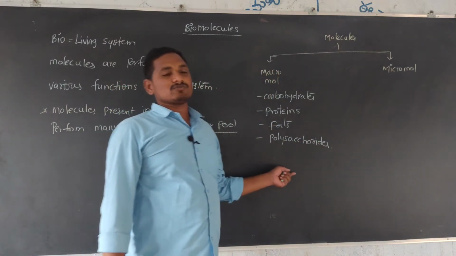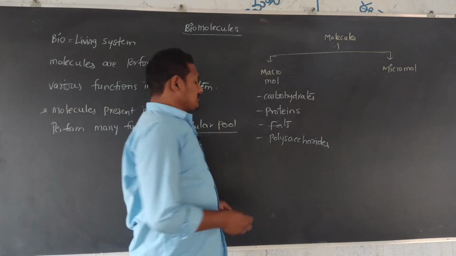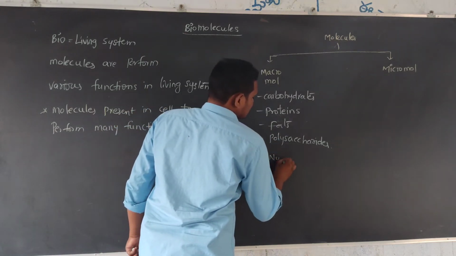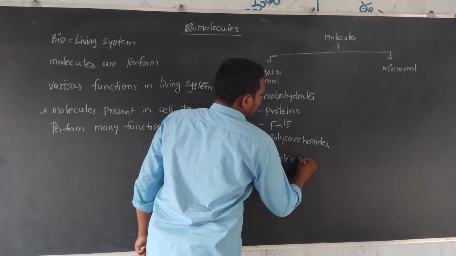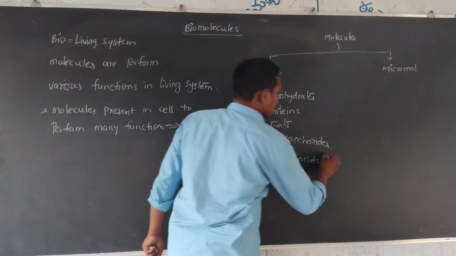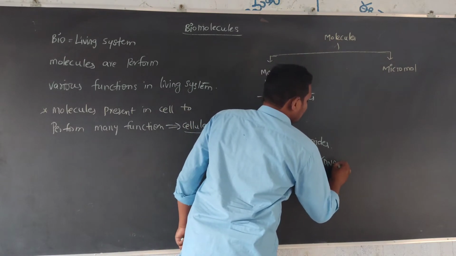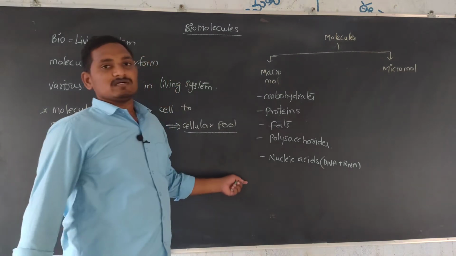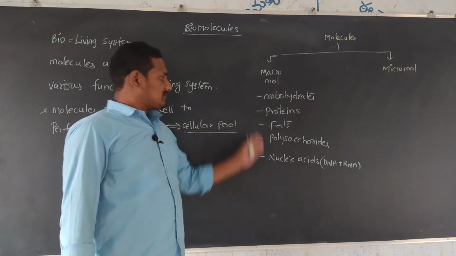Polysaccharides means cellulose, glycogen and chitin. Next, nucleic acids, nothing but DNA and RNA. These are all different types of macromolecules.